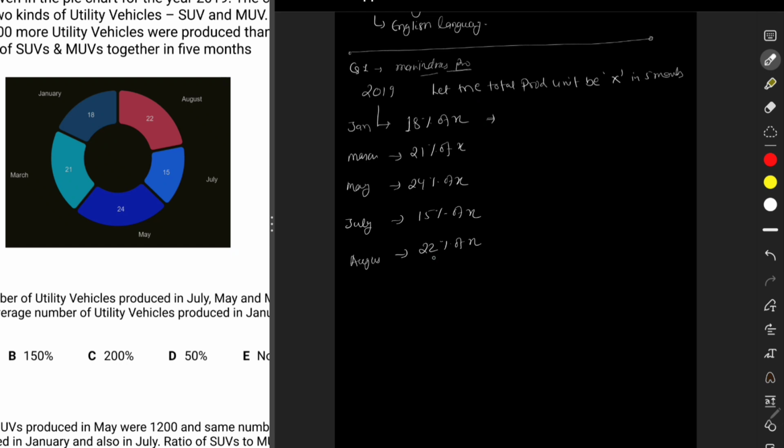I mean, if you add all of this, you will get 100% of X.